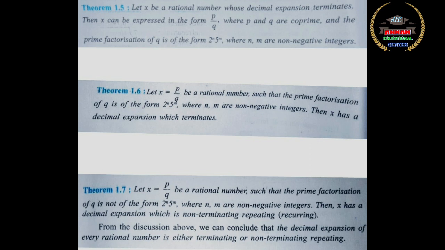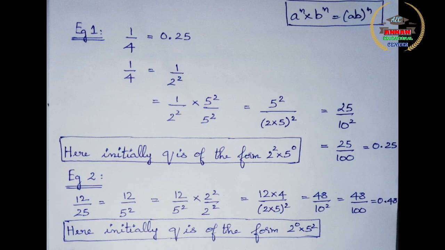Now I will give you some examples. Example 1. Let us consider 1 by 4. You know that 1 is in the numerator, 4 is in the denominator. You always know that this is a terminating decimal expansion because 1 by 4 is 0.25. Now we will try to explain based on the theorem 1.5, 1.6 and 1.7. What does theorem 1.5 say?